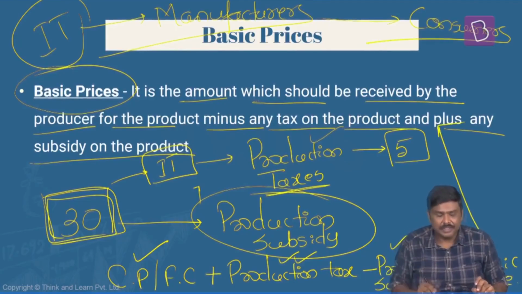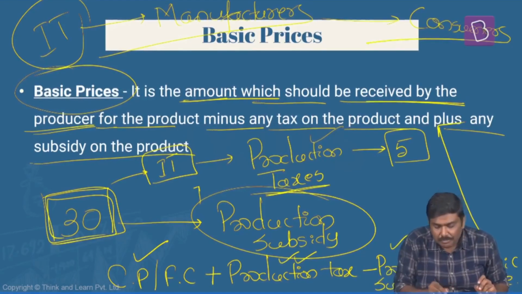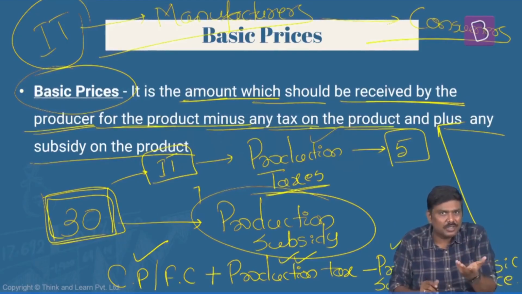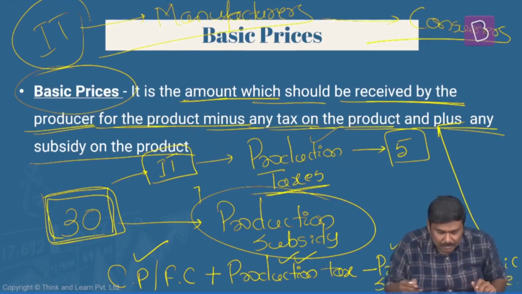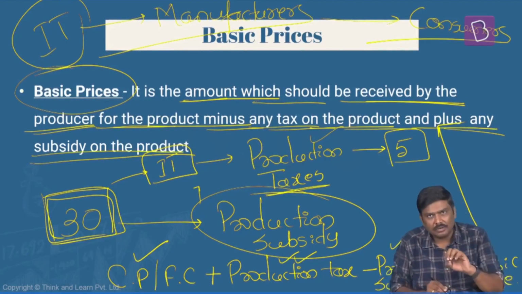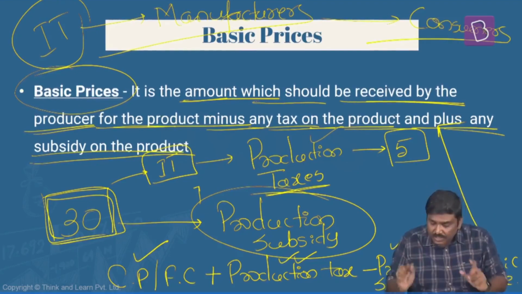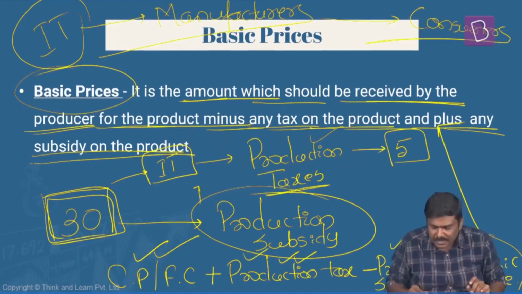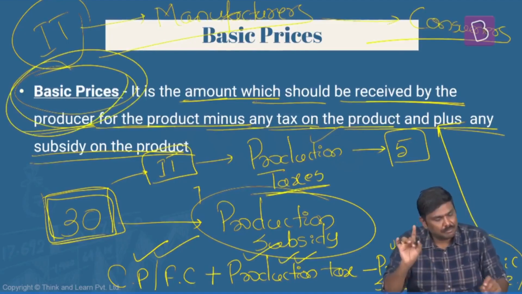Now look at the statement. It is the amount which should be received by the producer for the product minus any tax on the product. Any tax on the product is, let's say, GST. We have not yet calculated that. That is not there. And plus any subsidy on the product. We have not received any subsidy on the product, so I have not calculated it here. So this concept is called a basic price. What is the formula? The factor cost plus production taxes minus production subsidies. That is the concept of basic prices.